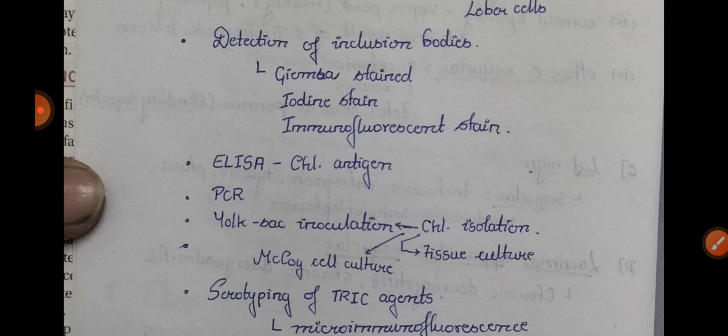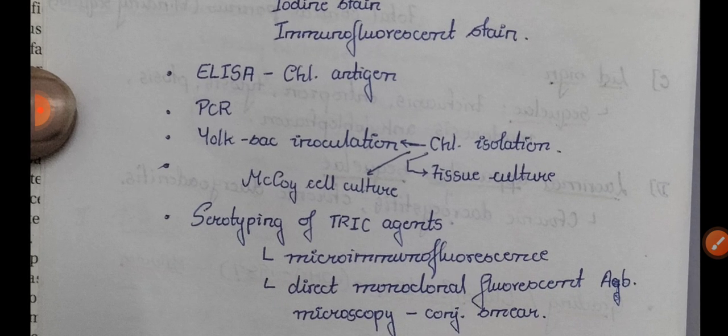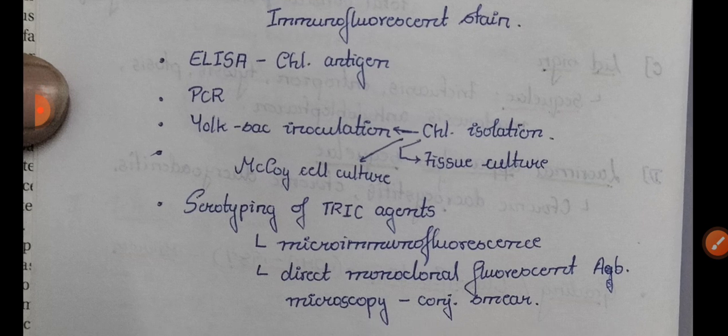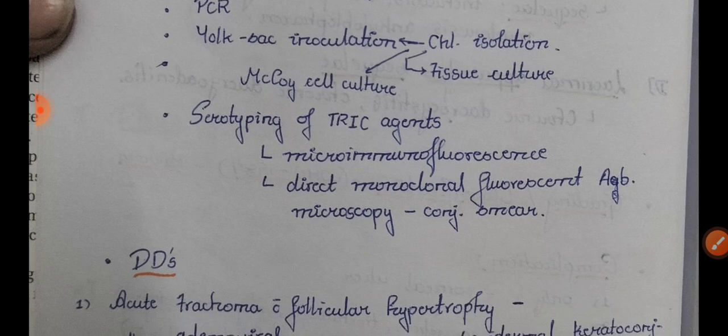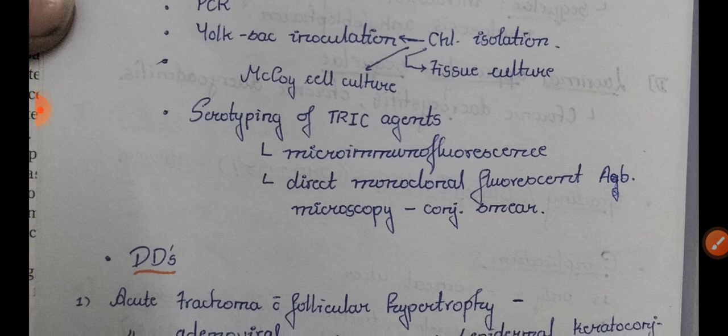Giemsa stain, iodine stain and immunofluorescence stain are used. On ELISA, chlamydial antigen can be detected. ELISA and PCR can be used, and chlamydia yolk sac inoculation can be done, or McCoy culture or tissue culture, for increasing the Chlamydia trachomatis cell count. Next is serotyping of TRIC agents. Here Chlamydia trachomatis serotypes can be detected by microimmunofluorescence, direct monoclonal fluorescent antibody, and microscopy of a conjunctival smear.